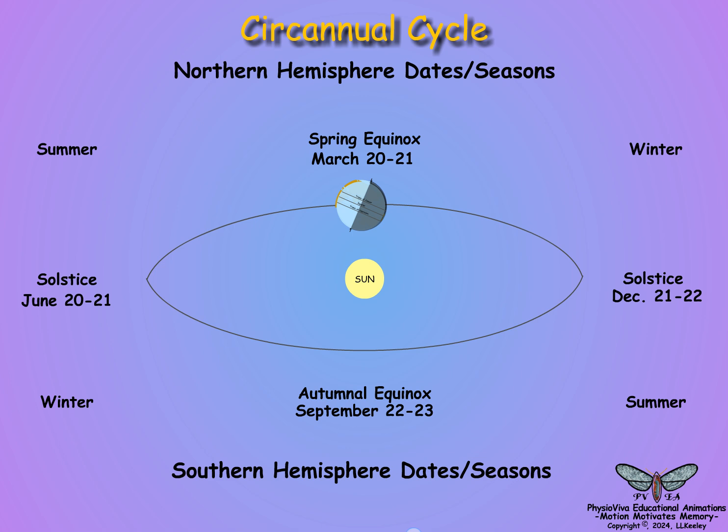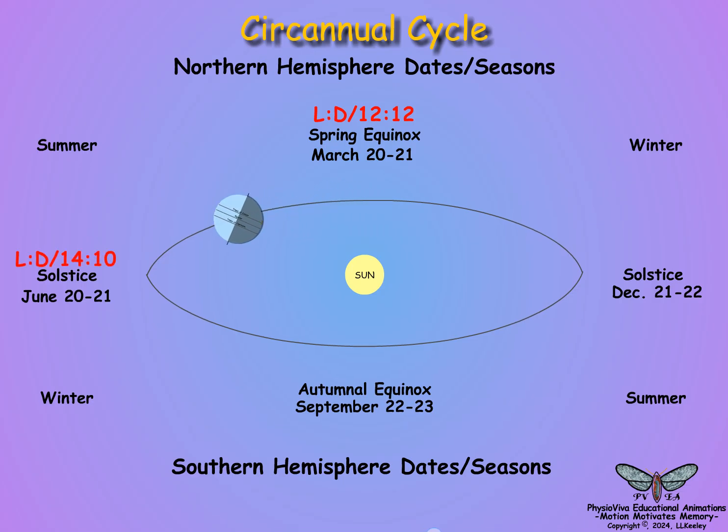The circadian cycles are mirror images in the northern and southern latitudes. At the spring equinox, the lengths of the day and night are identical. Photoperiods lengthen in the summer of the northern hemisphere and shorten in the winter, while the reverse occurs for the southern hemisphere during the same circannual periods.